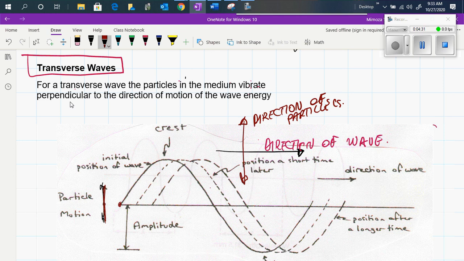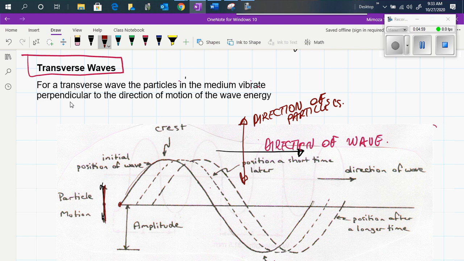Those are the particles, and the particles move like this. So it goes up and down, and then the wave moves, in this case in the east direction, but the particles move up and down. Very common when you see a ripple in the water.